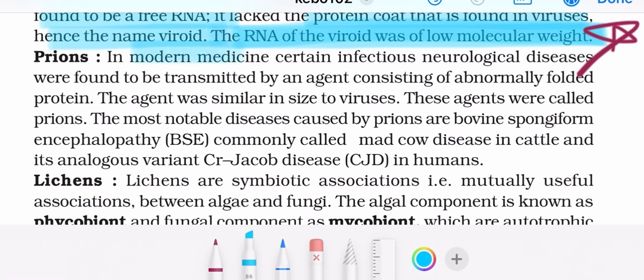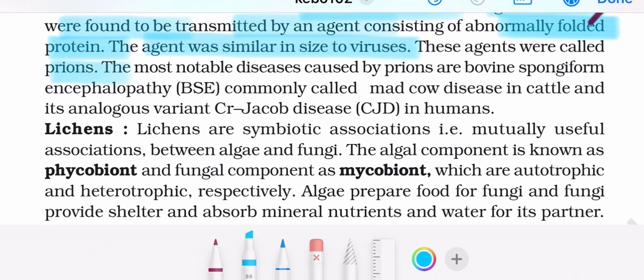Prions. In modern medicine, certain infectious neurological diseases were found to be transmitted by an agent consisting of abnormally folded proteins. The agent was similar in size to a virus. These agents were called prions. The most notable disease caused by prions is bovine spongiform encephalopathy, commonly called mad cow disease in cattle, and its analogous variant Creutzfeldt-Jakob disease in humans.